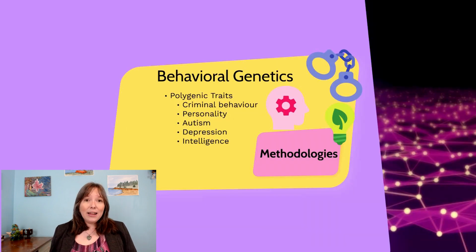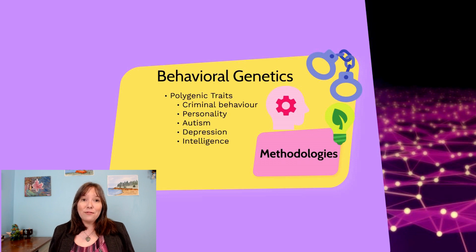So this works great if we can track something at the genome level, if we know exactly what allele is going to do that. And there are some psychological phenomena that we track in that way, but there's also many psychological phenomena we can't track through Punnett squares. And these are things that are considered to be polygenic traits. Polygenic traits are things that are not just coded on one pair of alleles or one pair of chromosomes, they're coded throughout the genome.